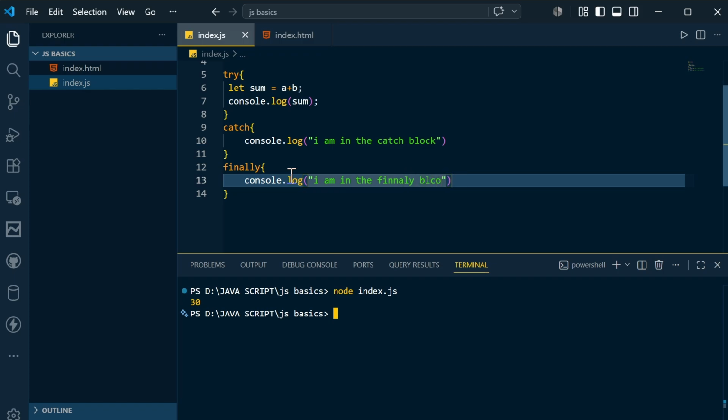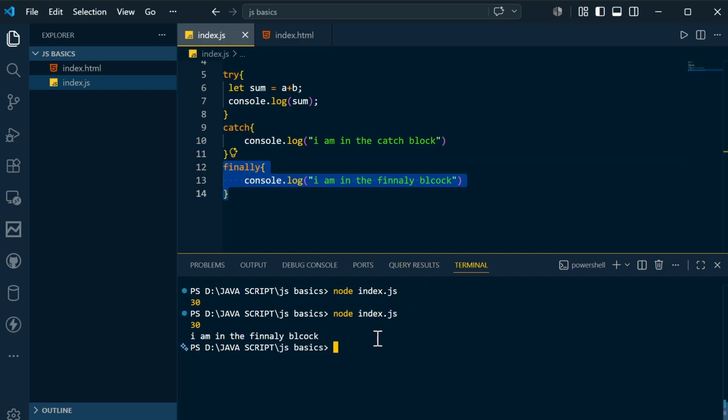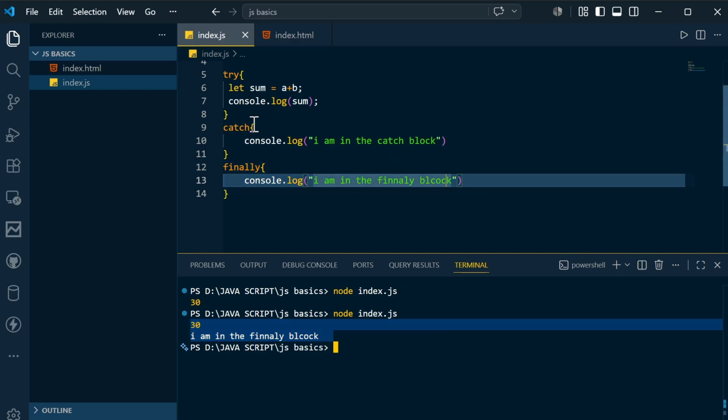This will be automatically executed, whether your code works or doesn't work. If you run that again, it says 30 and it also says I am in the finally block. I hope you understood. The try block will be executed only when it is possible. If not, the catch block will be executed, and the finally block will be executed always.